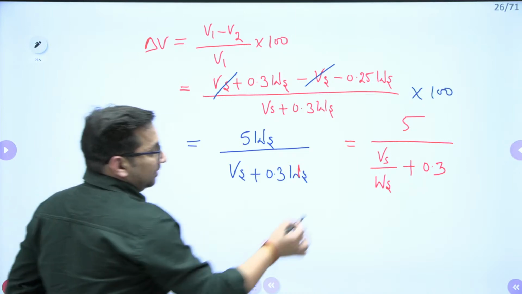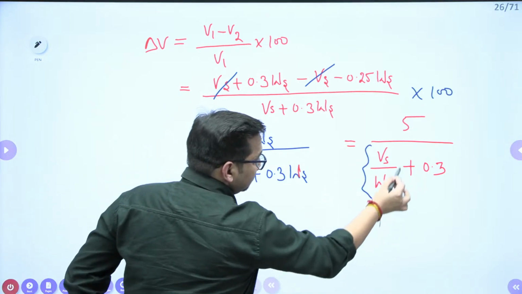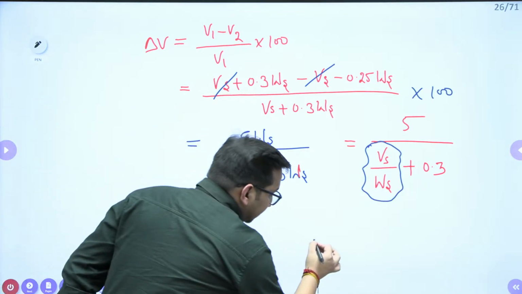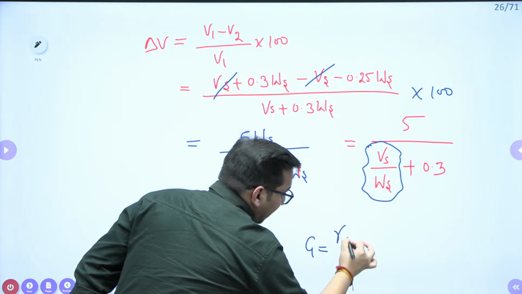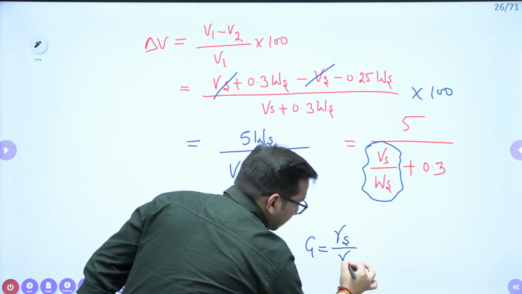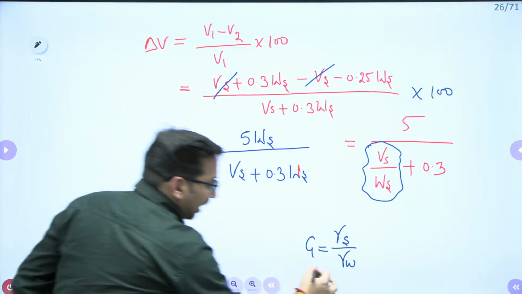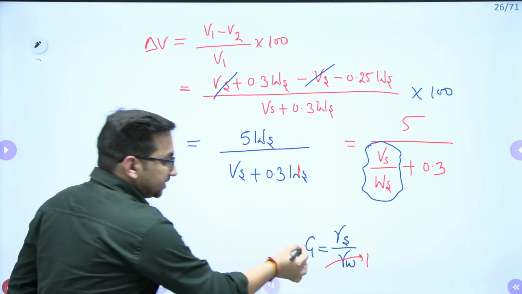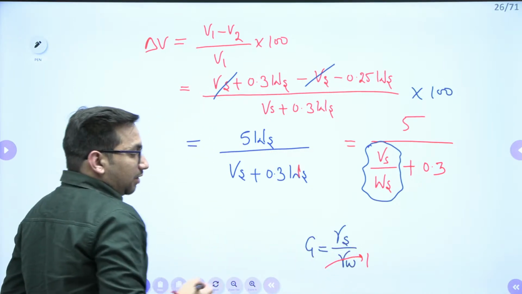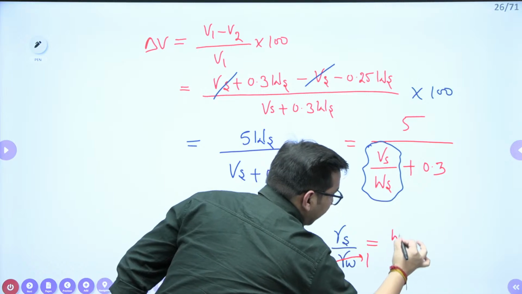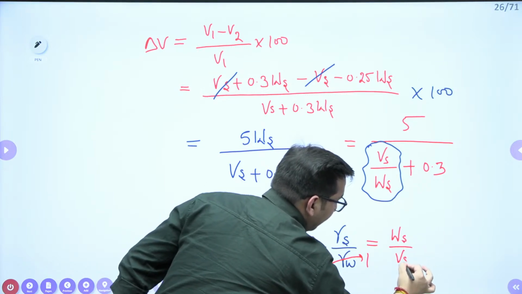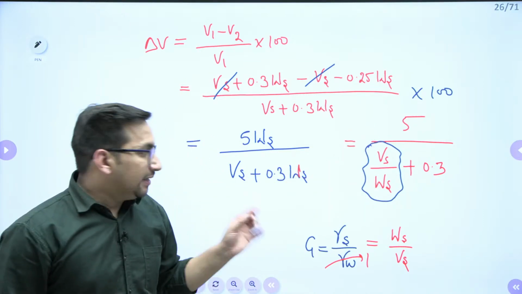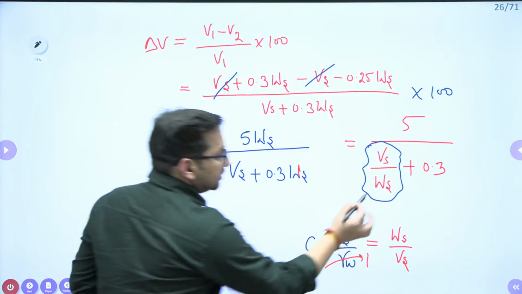Can you tell me this particular value? We know that G is equal to gamma of solids upon gamma of water. If gamma of water we have taken as 1 gram per cc, it means G value is your gamma of solids, and this gamma of solids I can write as weight of solids upon volume of solids. But this is your volume of solids upon weight of solids. It means, can I say that this particular value is nothing but 1 by G.